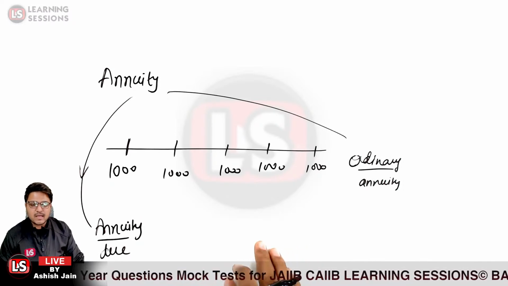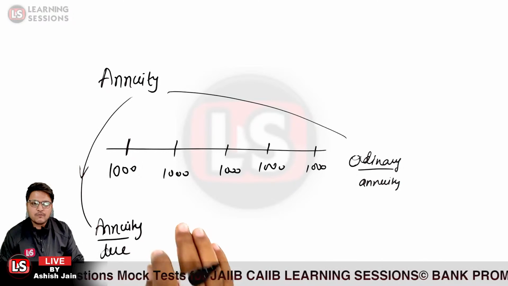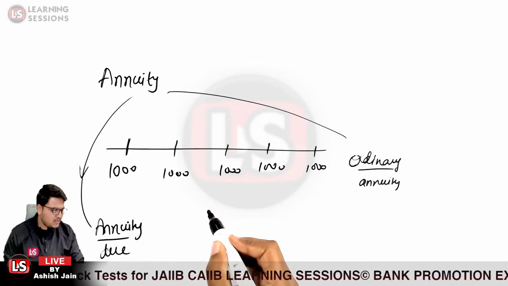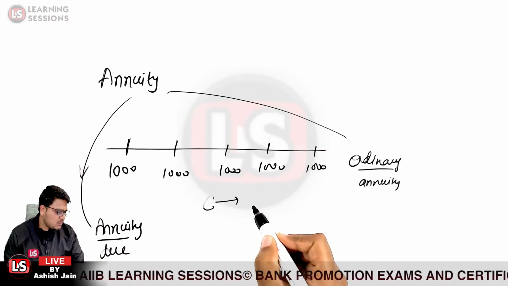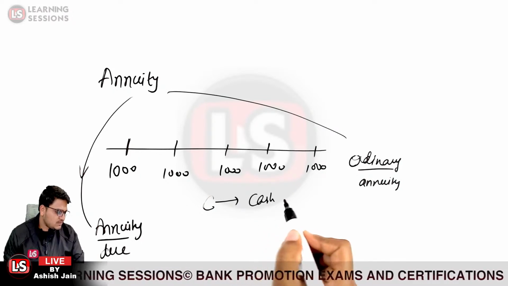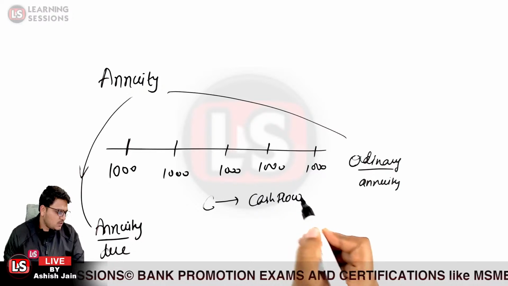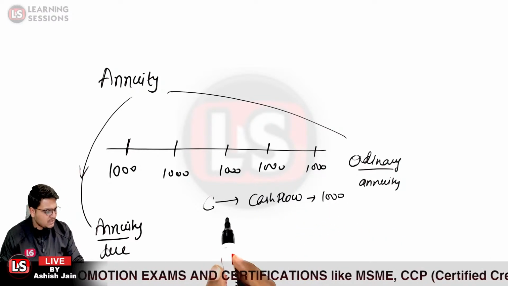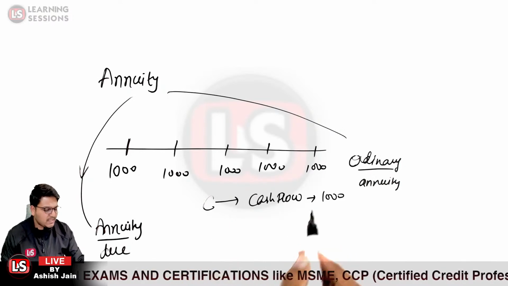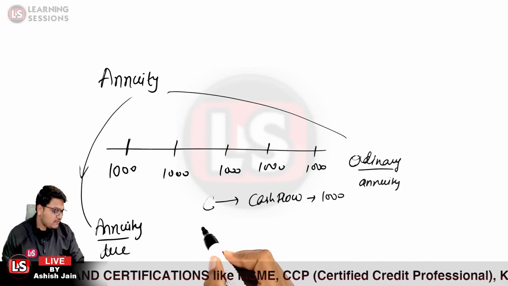So if I say I'm receiving rupees 1000 for 5 years, over here the cash flow, that is C, is equal to rupees 1000. And if I say that the term is 5 years and I'm receiving it annually, in that case, N will be equal to what?